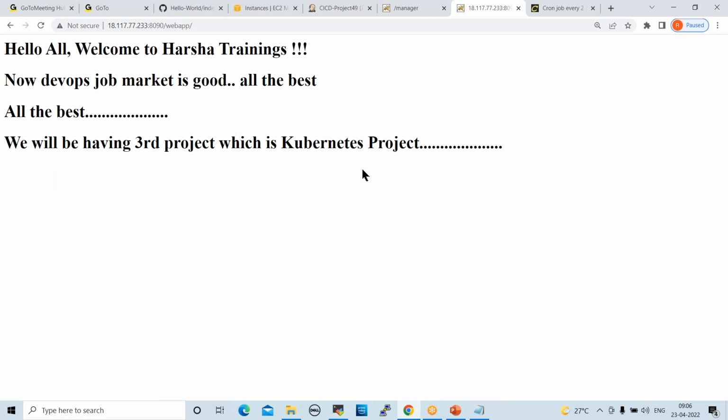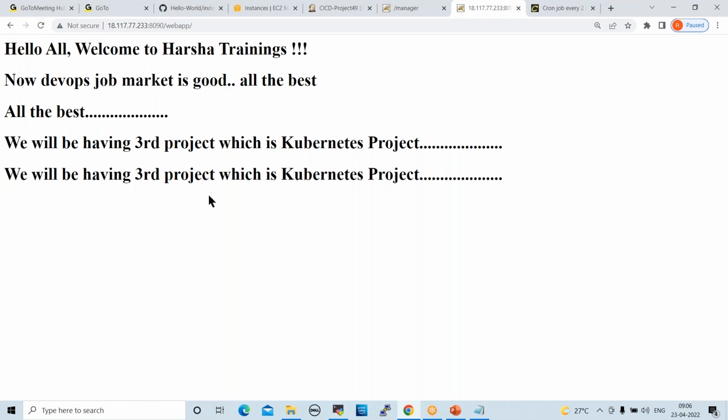Just refresh this. This is old code, right? Now you can refresh this. One more line will be available here. See here, this is the latest code, the latest changes. Fine.